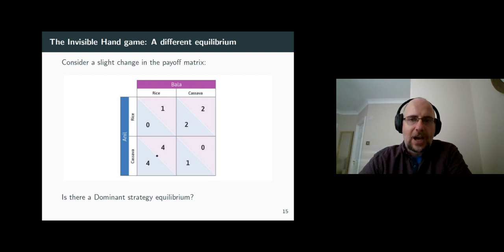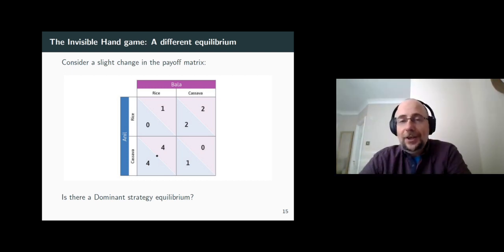Now, the question we want to ask here, and economists typically ask, is the following. Is there a dominant strategy equilibrium? Let's see.